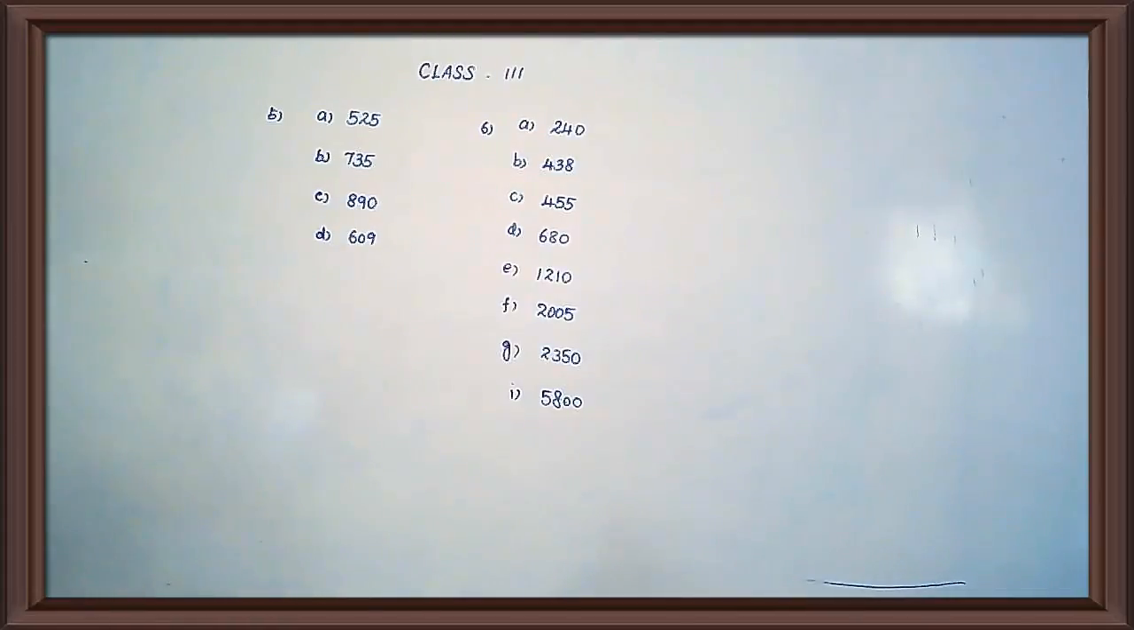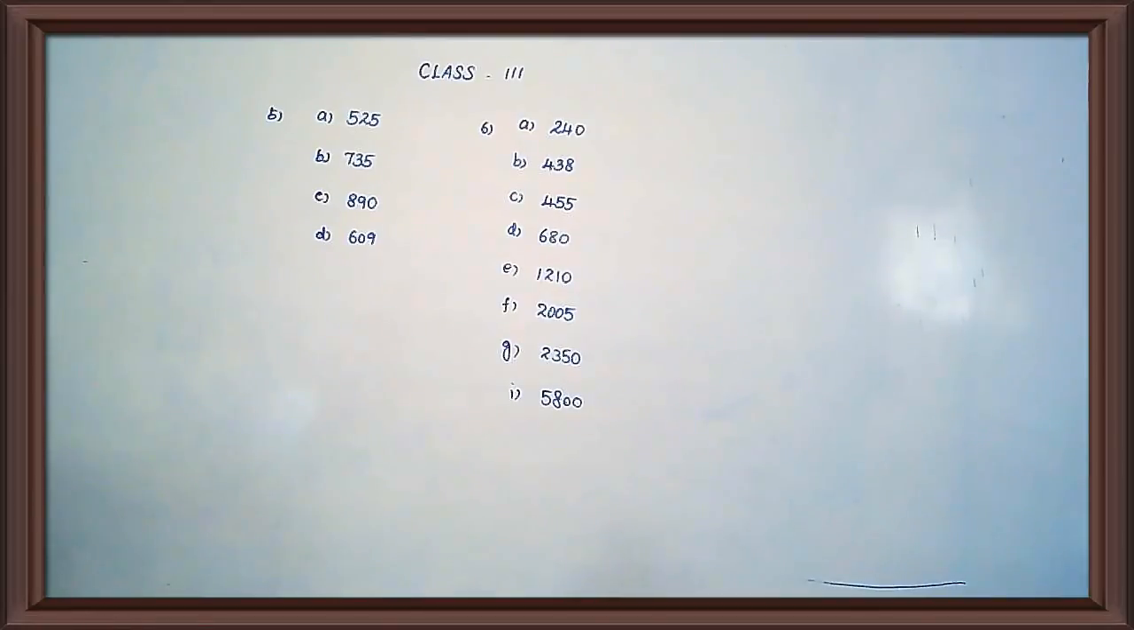In each set of the numbers given below, cross the greatest number and tick the smallest number. Also write whether the numbers are written in increasing or decreasing order. Increasing and decreasing order. Okay. First see the first one.